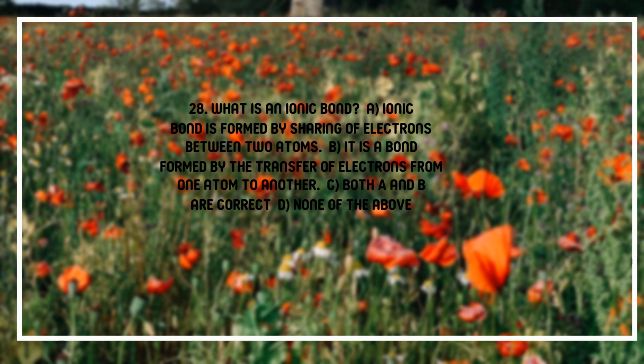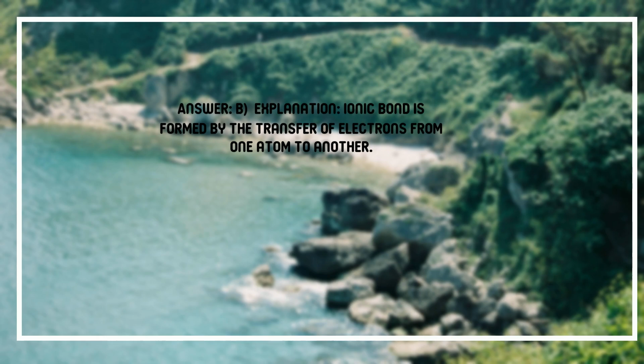What is an ionic bond? A. Ionic bond is formed by sharing of electrons between two atoms. B. It is a bond formed by the transfer of electrons from one atom to another. C. Both A and B are correct. D. None of the above. Answer. B. Explanation. Ionic bond is formed by the transfer of electrons from one atom to another.